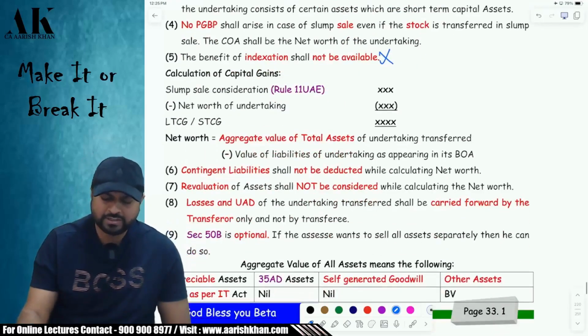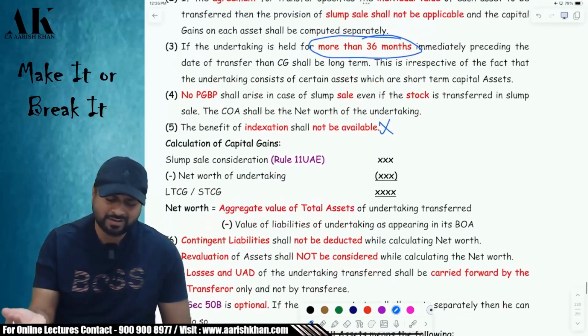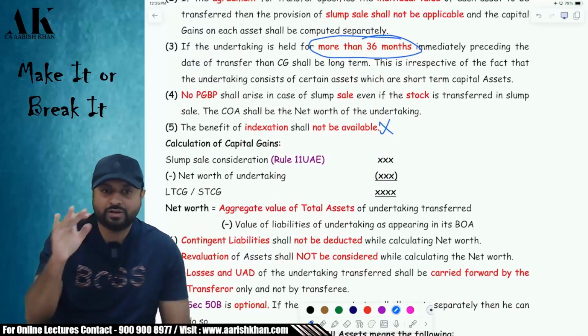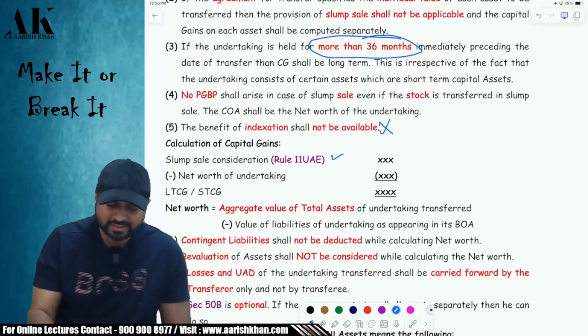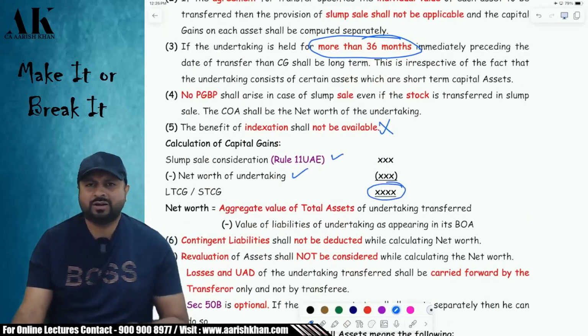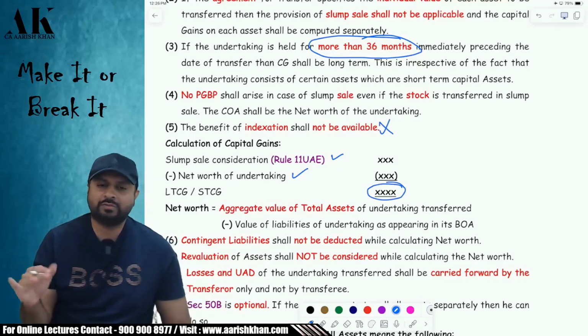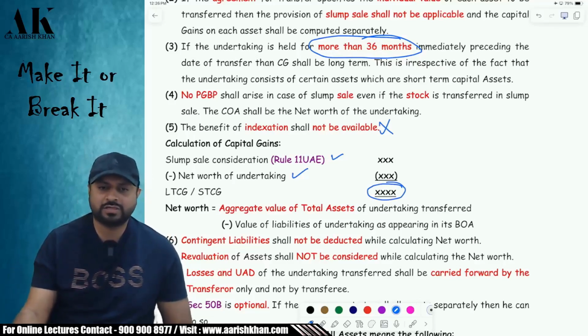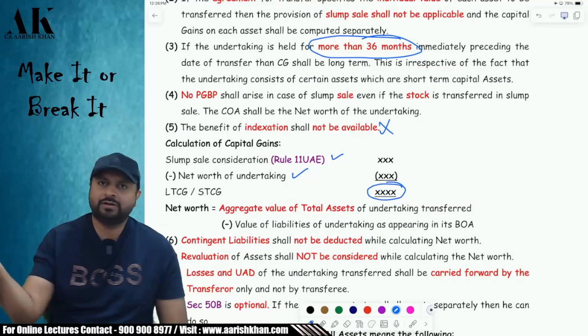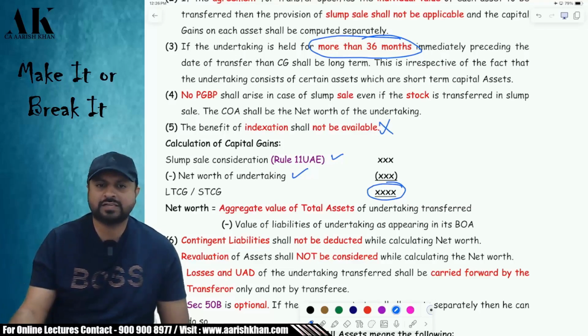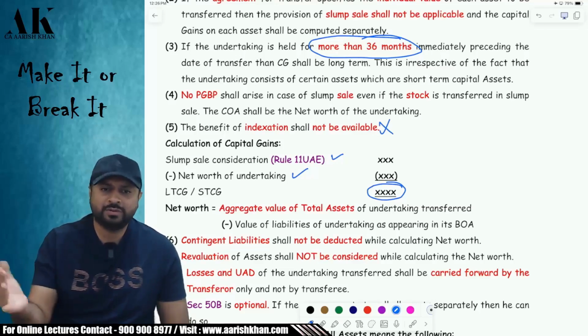Now, how will we calculate the capital gain, sir? Very simple, the formula is simple, but the internal calculation is very difficult. Sale consideration minus net worth of the undertaking, which will be considered as cost of acquisition. That will be your long-term or short-term capital gain. So long-term, short-term, how does it matter? It matters. Indexation is not allowed, but tax rates will differ for long-term and short-term. Long-term will be taxed at a lower rate, short-term will be taxed at a higher rate. At that point of time, it will make a difference. Otherwise, there is no difference as far as the amount is concerned. The amount of long-term and short-term capital gains will remain the same because there is no indexation.